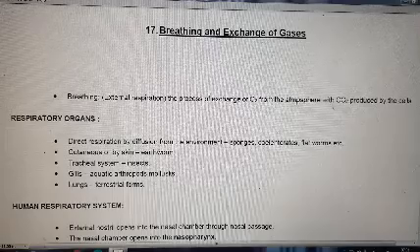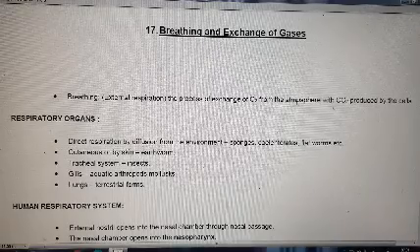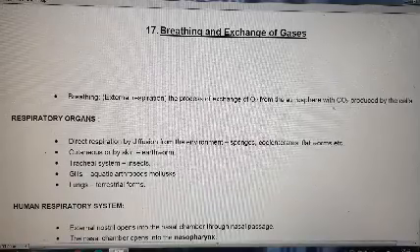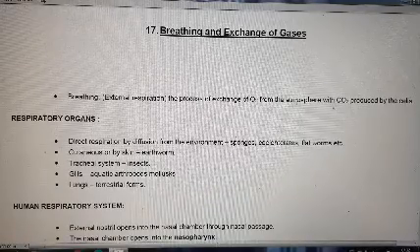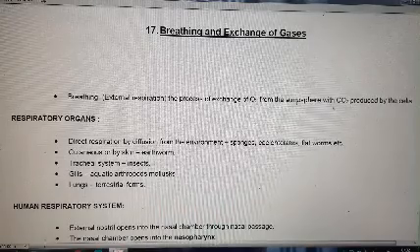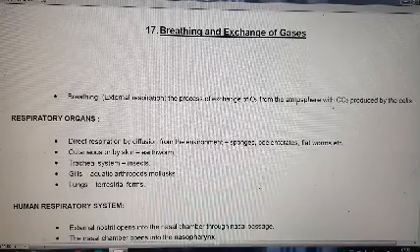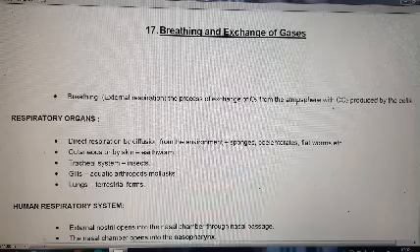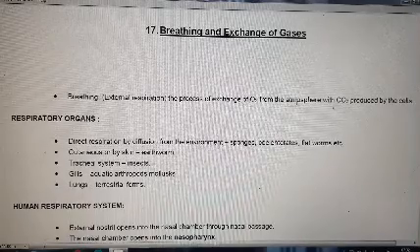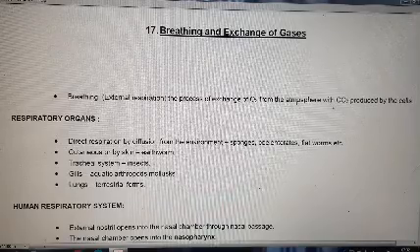In aquatic annelids or mollusks, gills act as respiratory organs, so this is called respiration by gills. In terrestrial forms such as mammals, other vertebrates and other terrestrial forms, lungs act as the respiratory organ. So in this type of respiration, the lung performs the respiration process.